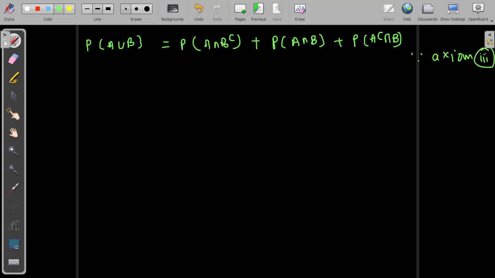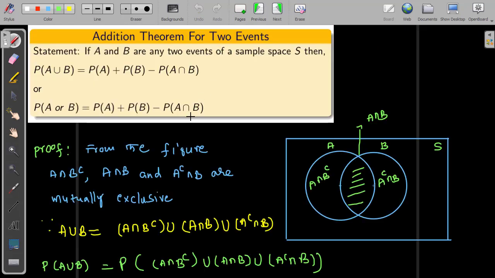Okay students, after that let us mark this as equation number 1. Also we can observe from the figure that A means this total circle, this total area, which means this area plus this area. B means this common area plus this area.